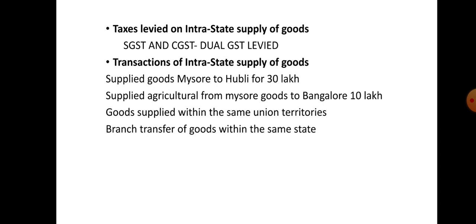And again, if any goods are supplied within the same union territory, then it is also treated as an intrastate supply. And any branch transfer of goods within the same state or the same union territory. Here, branch transfer from the head office of the supplier to his branches located in another place of the same state or the same union territory is also considered an intrastate supply of goods.